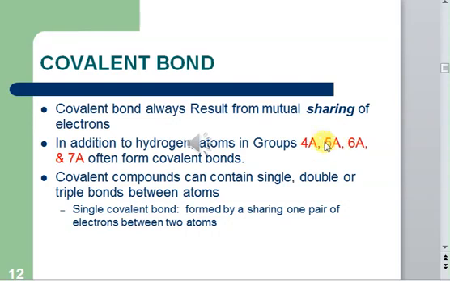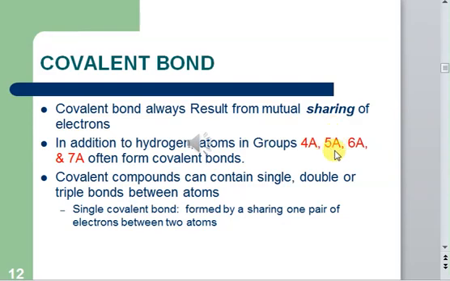Similarly, we have group 5A. The 5A atoms have 5 electrons in the outermost shell, so they are missing 3 electrons. If they had to lose 5 electrons, that would be very, very difficult. They can gain 3 electrons, but it depends on what they are reacting with.